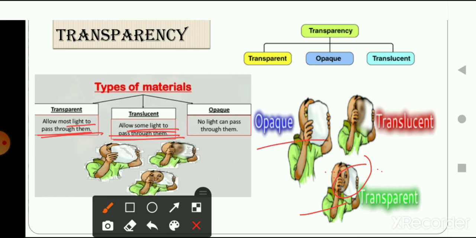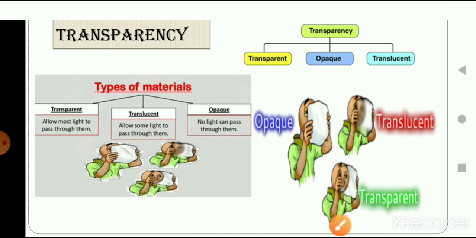And what is opaque? Opaque objects have no property to pass light through them. They don't pass light through them. I want you to watch the video, as I hope that you all are watching your videos. Students, I will ask you in your Zoom class to give me examples of objects which are transparent, translucent and opaque. I hope you can tell me after watching the video what are transparent, opaque and translucent objects.